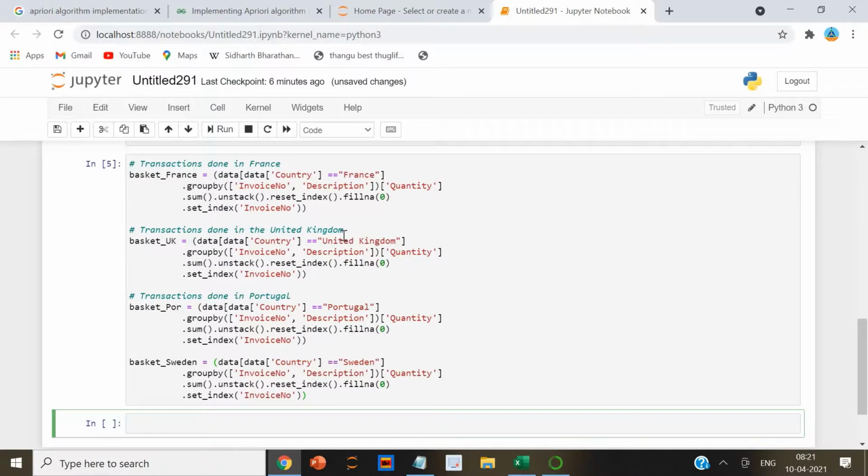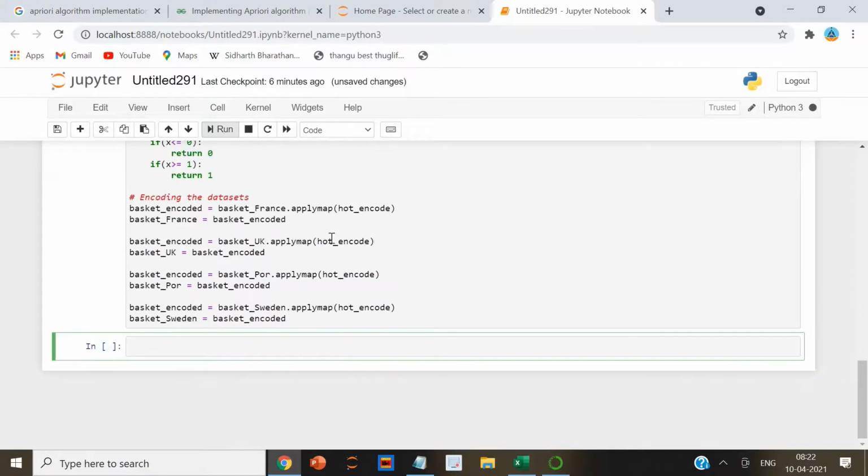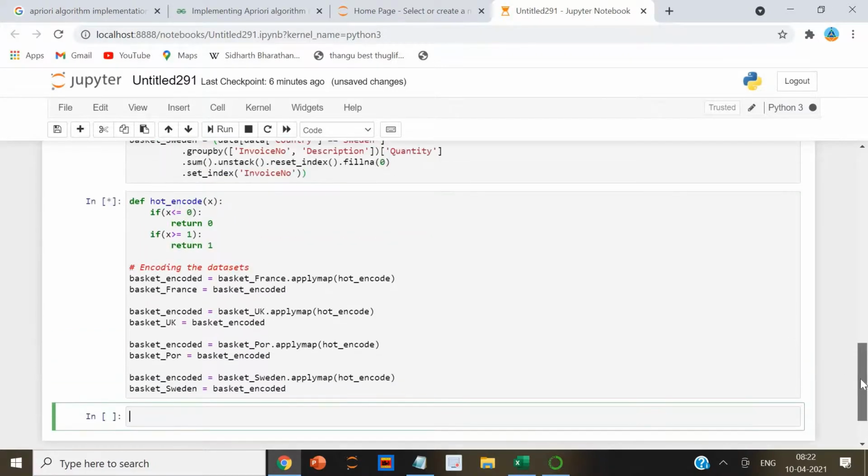Next step we are going to do is the hot encoding of the data, that is defining the hot encoding function to make the data suitable for the concerned libraries. That's what we do in this script. Let me run the script. Fine, it's working fine.